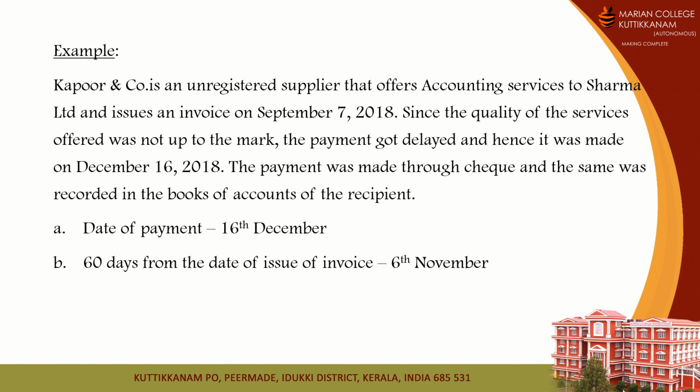The invoice was issued on 7th of September, so 24 days in September, 31 days in October and 6 days in November. So the 61st day, the day after the 60th day, 6th November, will be considered as 60 days from the date of issue of invoice.